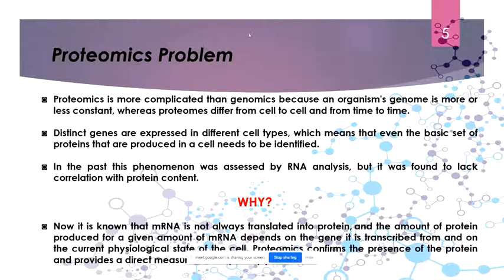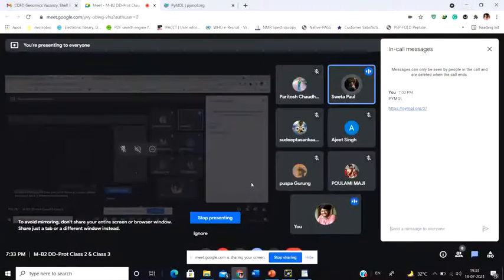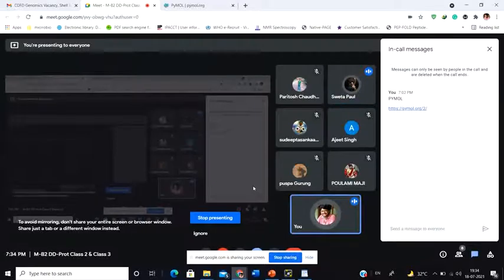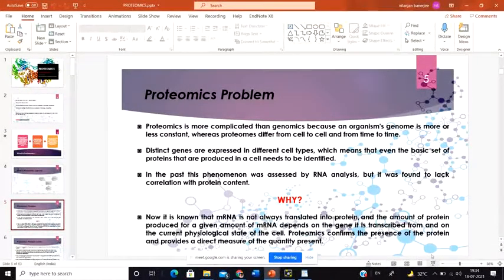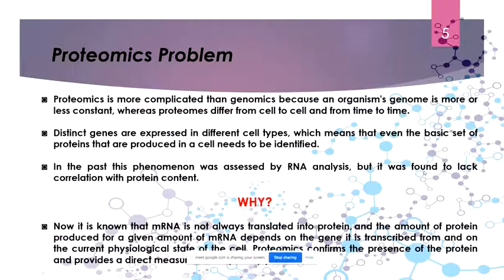Sir, actually, after transcription there is mRNA, and then translation, then we get protein. But it is not necessary that we get only one protein from one mRNA. Due to alternative splicing, we can get several proteins. Absolutely right answer. Because of alternative splicing, from a single mRNA we get multiple proteins.